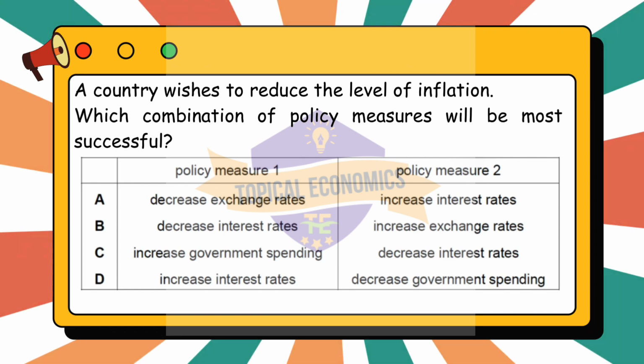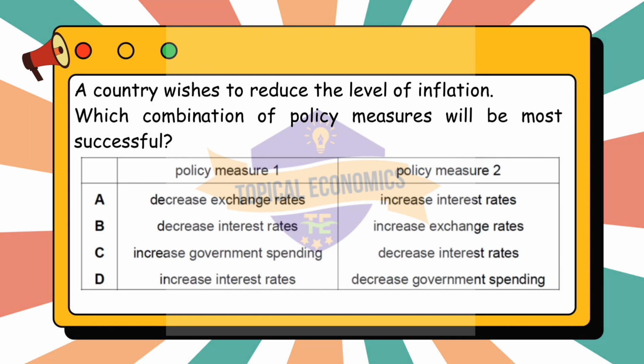Secondly, decreasing government spending. Reducing government spending is a contractionary fiscal policy. Lower government spending reduces the money circulating in the economy, which can also help to decrease demand and thus ease inflationary pressures. Now we can analyze each combination of policy measures. Option A, decrease exchange rates and increase interest rates. Lowering the exchange rate would make imports more expensive, potentially increasing inflation. This is not ideal for reducing inflation.